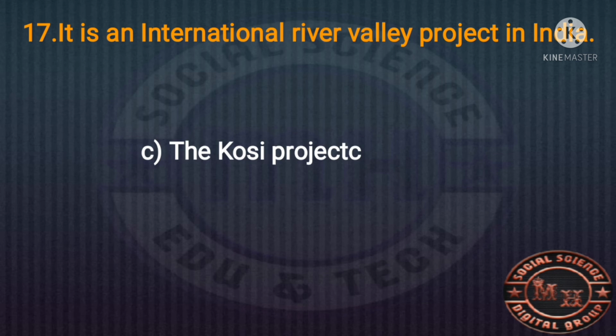The right answer is the Kosi project. The Kosi project involves two countries, India and Nepal. This international river valley project is considered to be the Kosi project.